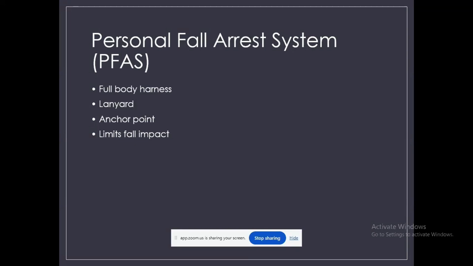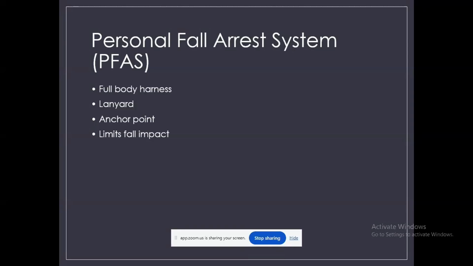It's used when working at height, such as at construction sites, towers, or maintenance work. The main goal of PFAS is to arrest, I mean stop, a fall in progress and minimize the injury to the worker. Unlike the guardrail or net, PFAS is an active system, meaning the worker must wear and use it properly.